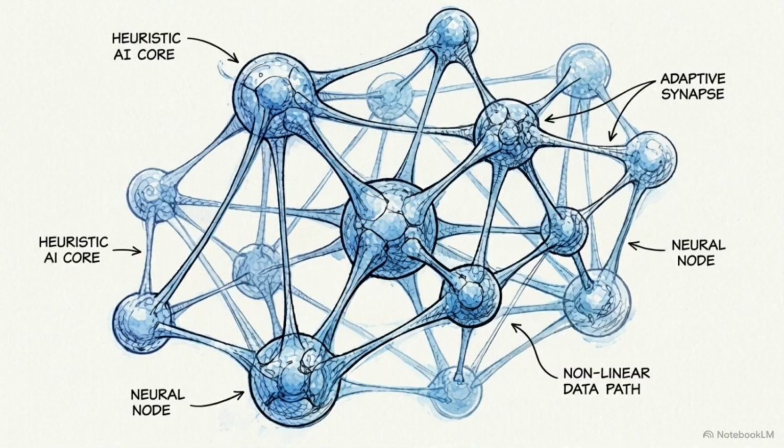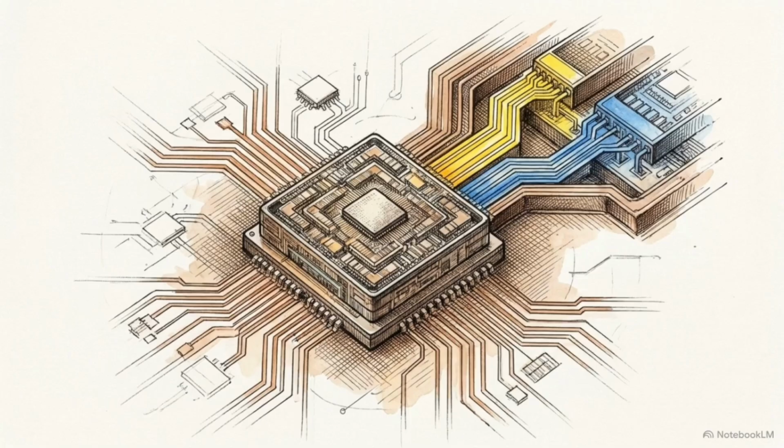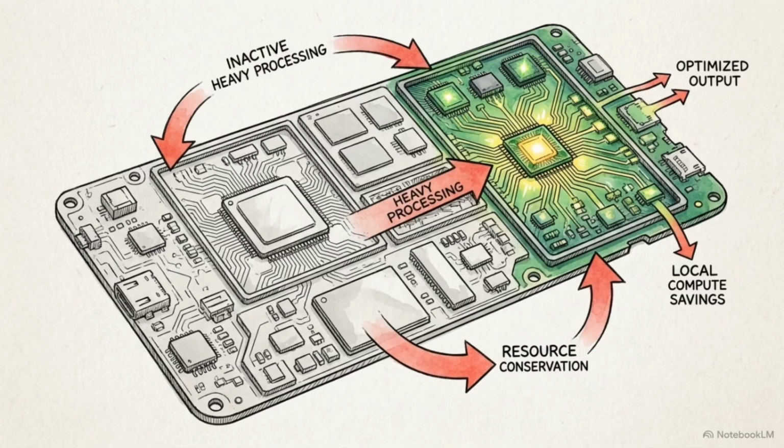We are going to systematically compare the heuristic approach of AI call scanning against the rigid deterministic logic of screen sharing security. Mastering edge-based security requires understanding that applying the exact right architectural paradigm to a specific attack vector is the only viable way to protect limited local compute resources.